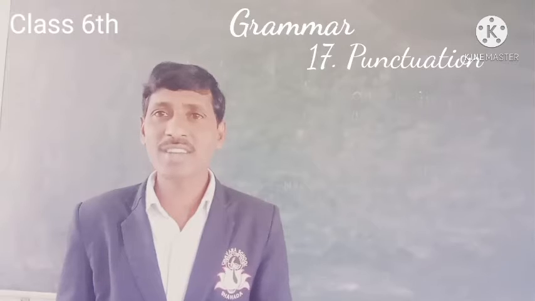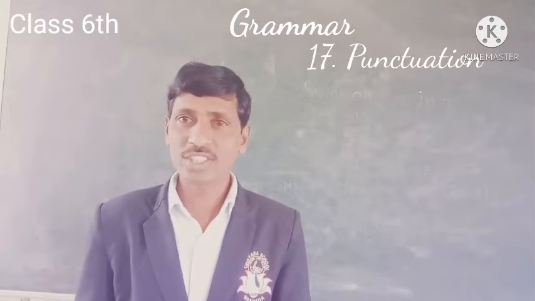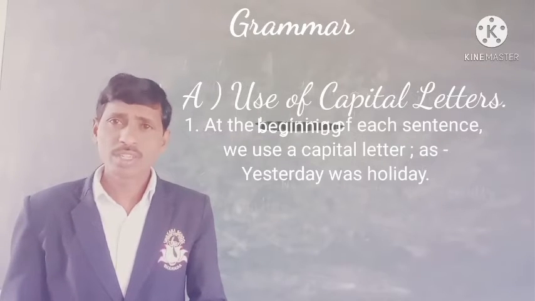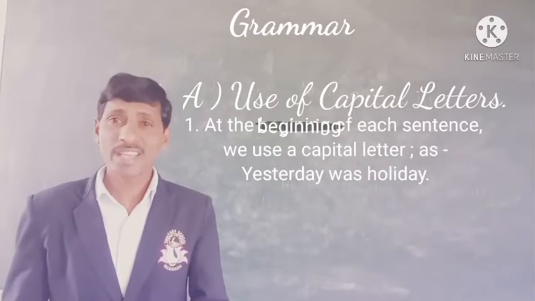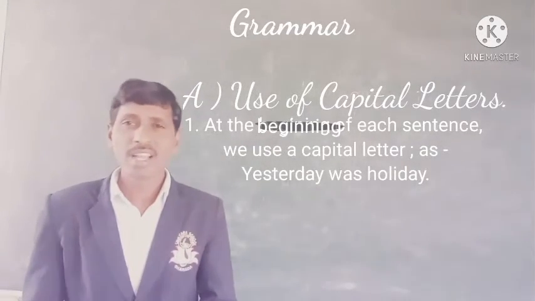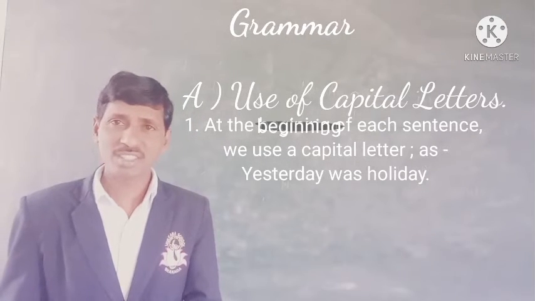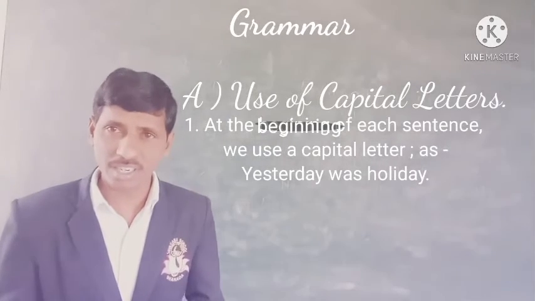So lesson number 17, punctuation marks. Which are the punctuation marks? So let's see. First one, use of capital letters. At the beginning of a sentence, we write capital letters.